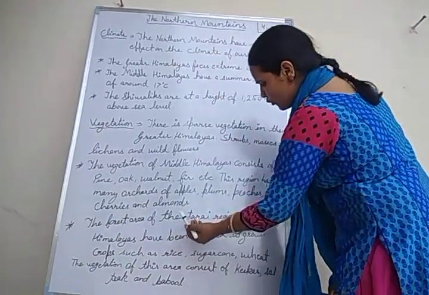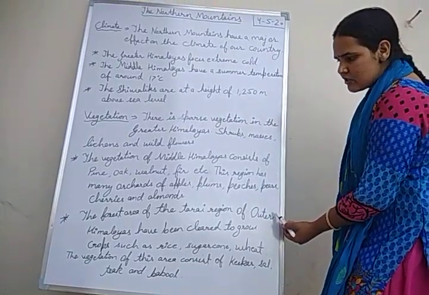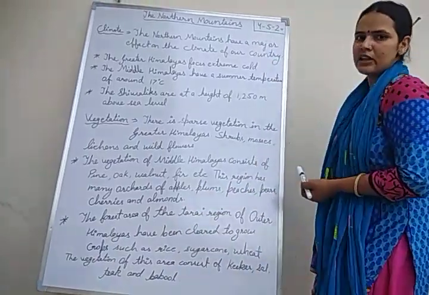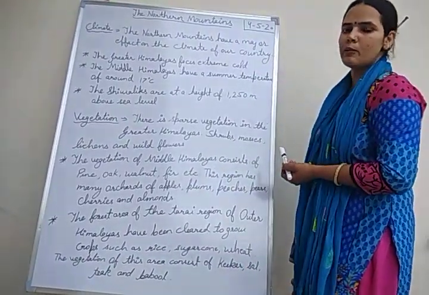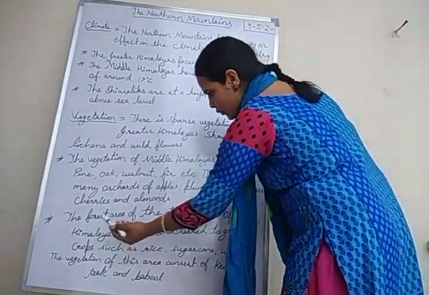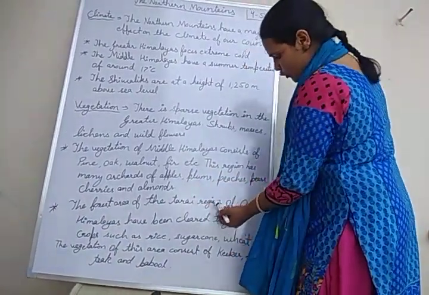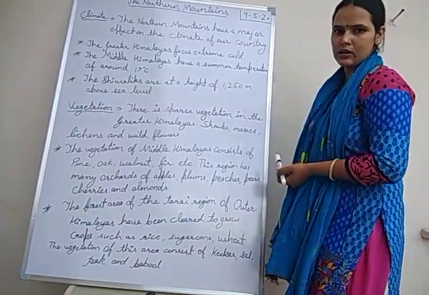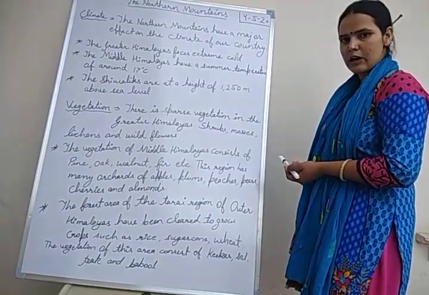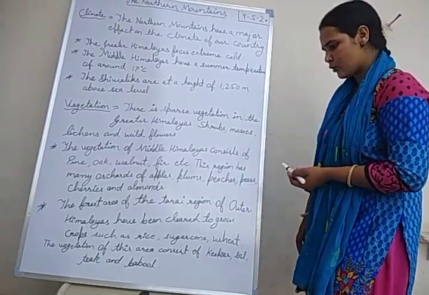The forest area of the Terai region of the Outer Himalayas. The Outer Himalayas means the Shivalik range. Now what is the meaning of Terai? Terai means the foothills of the mountains. So the forest area of the foothills of the Outer Himalayas has been cleared to grow crops, and that farming is known as terrace farming, in which the slopes of the mountains are cleared and after that the crops are grown there.